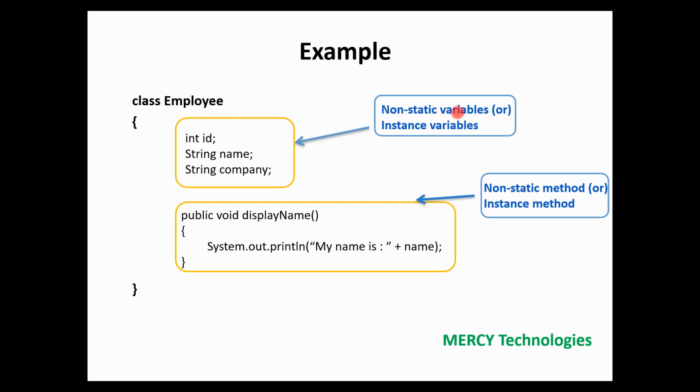Why am I telling it is a non-static variable? Because there is no static keyword. You might remember, if you mention static int id, that is called a static variable. Suppose I don't mention anything, and I declare a variable inside a class without static, then it is called an instance variable or non-static variable. Both names are the same. Why do I say instance variables? Because instance means object. These variables belong to the class, but they are used in the object.